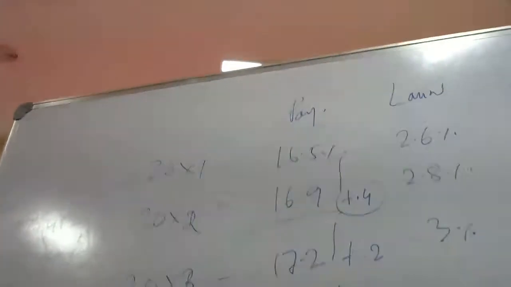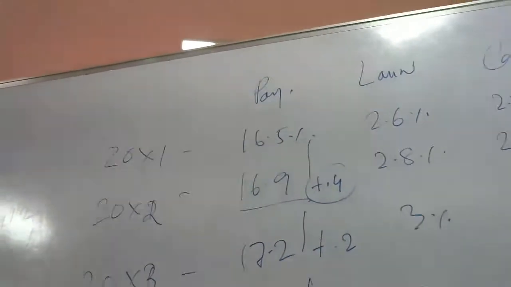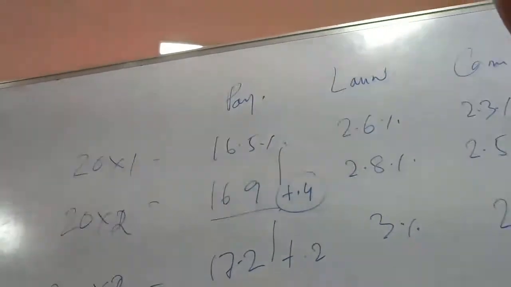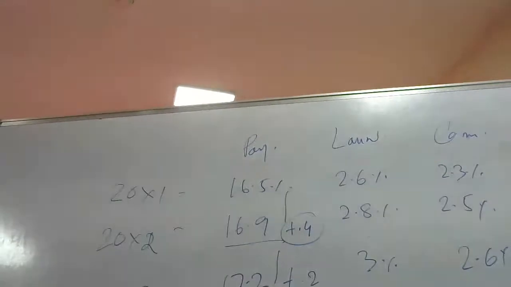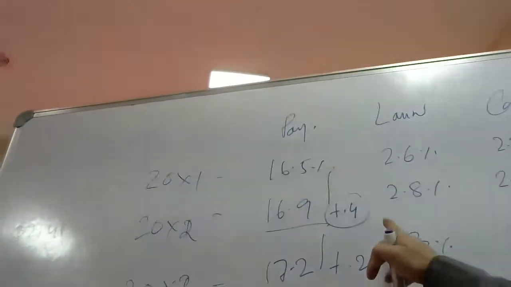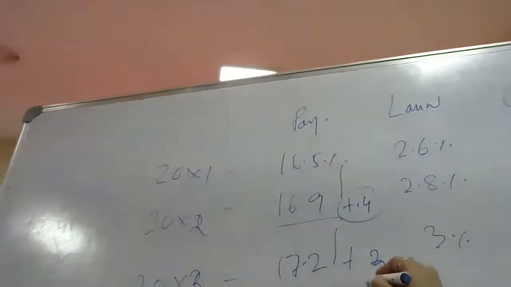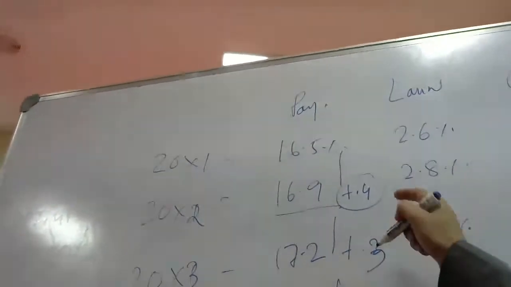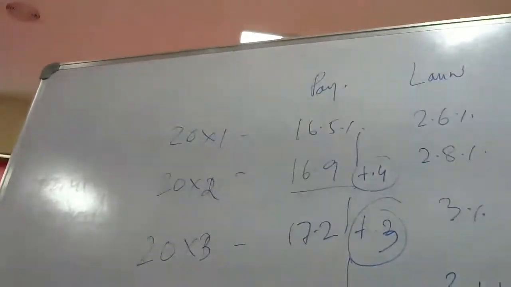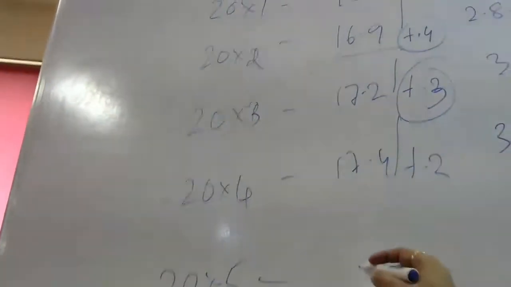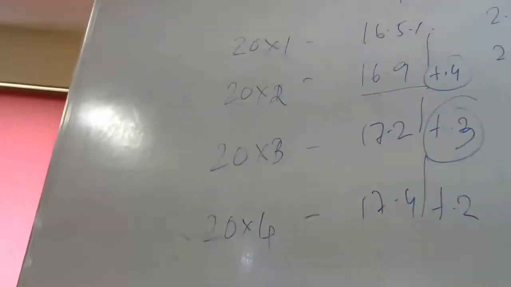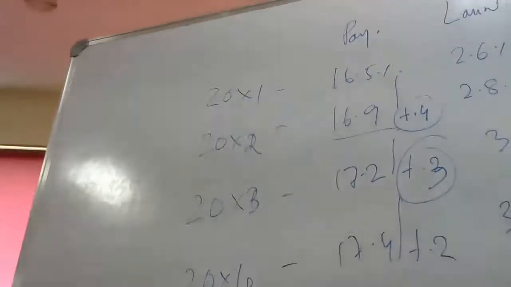Now, when we are going to figure out the minimum expense which has increased, that is 0.2, all right? Because this is 0.4, this is 0.3, and this is 0.2. So here in 20x5, I'll be predicting 17.6% expense.